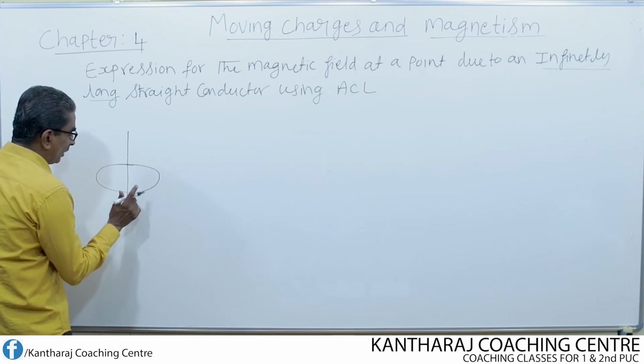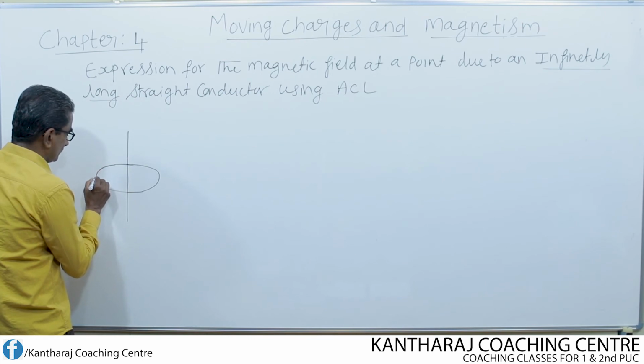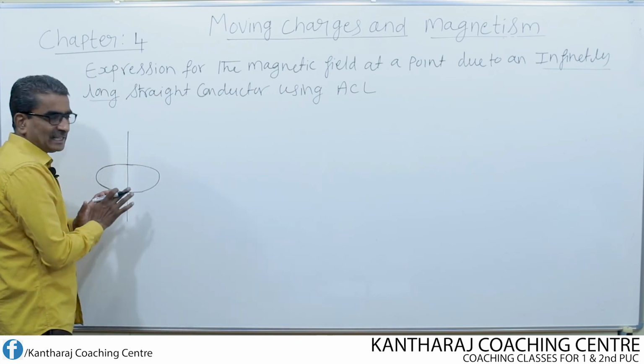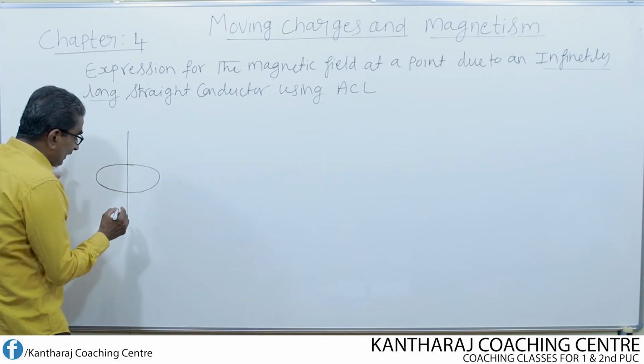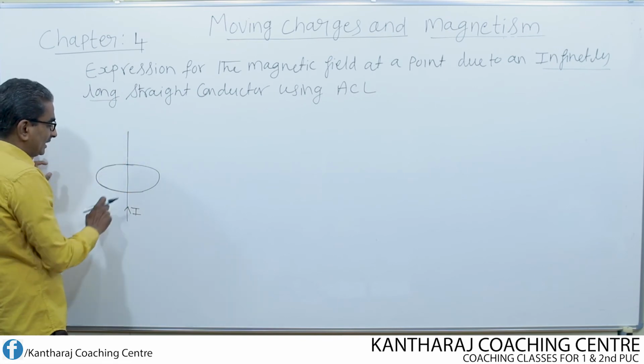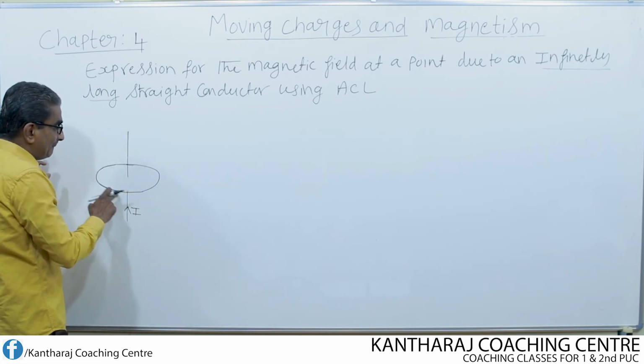If no current is passed through this conductor, it will be treated as only a circular loop. If I pass the current through this in any one direction, either upwards or downwards, then this can be considered as an Amperian loop.